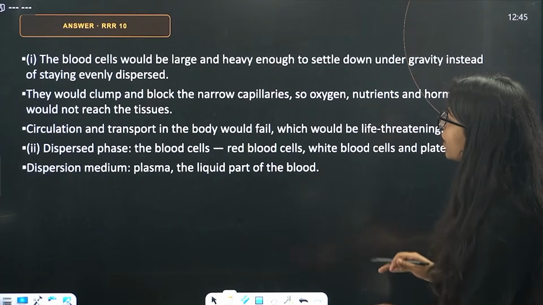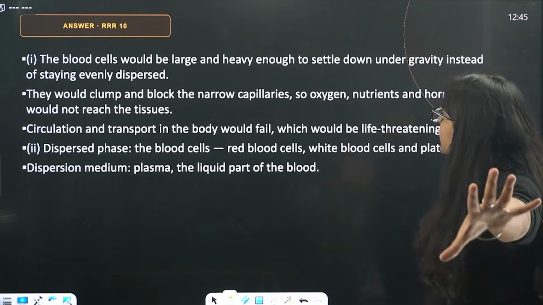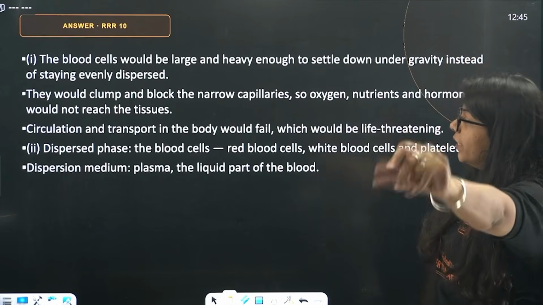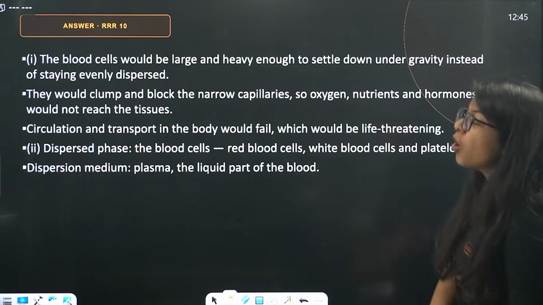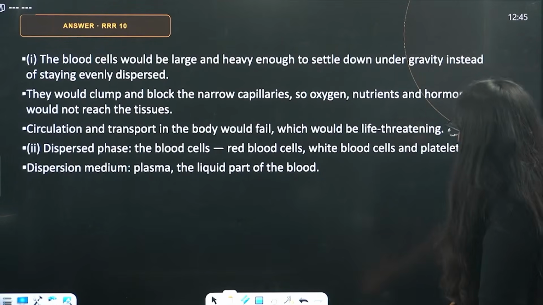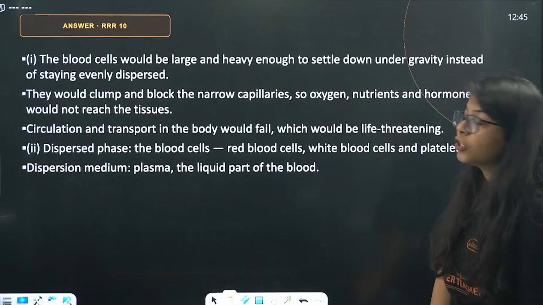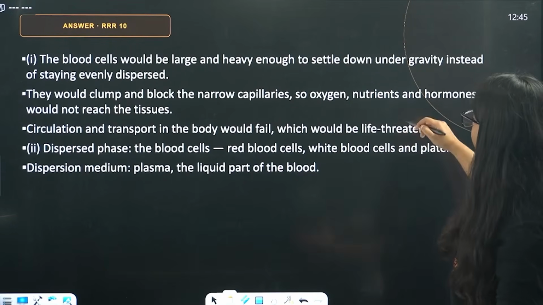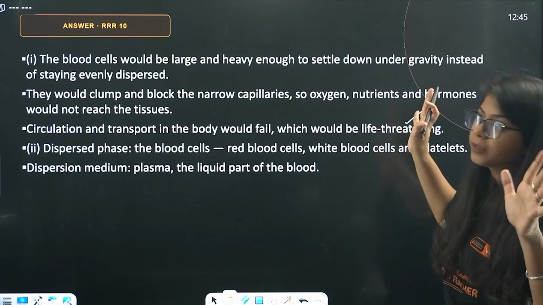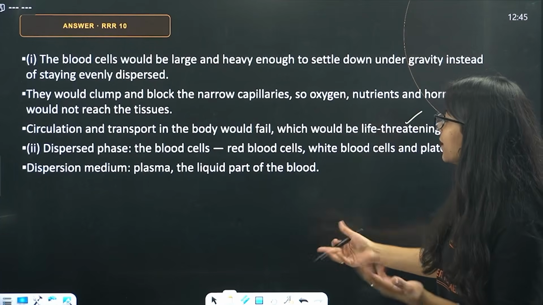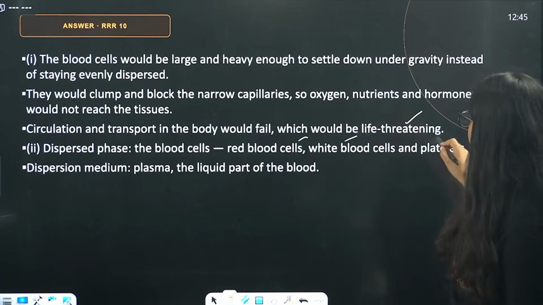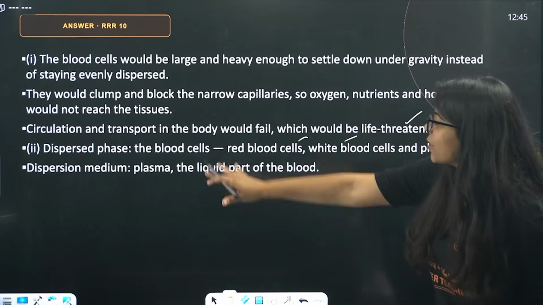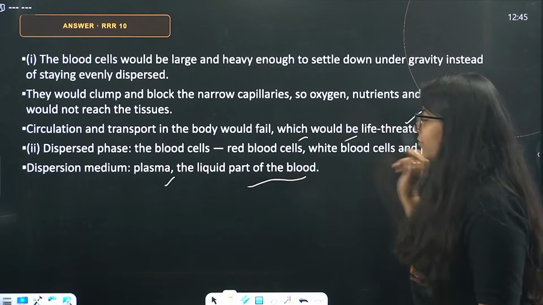The blood cells would be larger and heavy enough to settle down under gravity instead of being evenly dispersed in our body. They would clump and block the narrow capillaries. So, oxygen, nutrients and hormones would not reach the tissues. Circulation and transport in the body would fail, which would be life-threatening. Oh, we don't want that. Dispersed phase will be the blood cells: RBCs, WBCs, platelets. Dispersion medium is plasma, the liquid part of the blood.